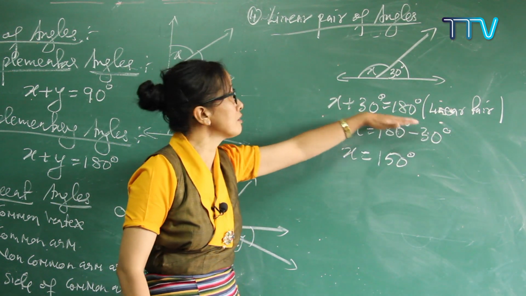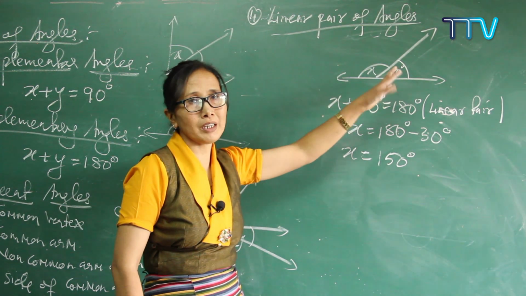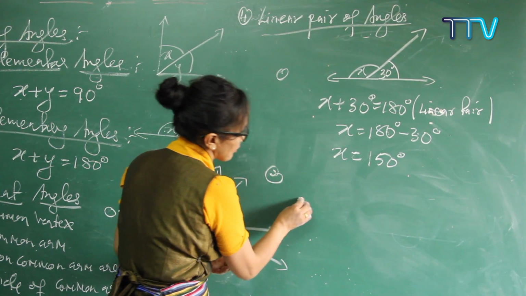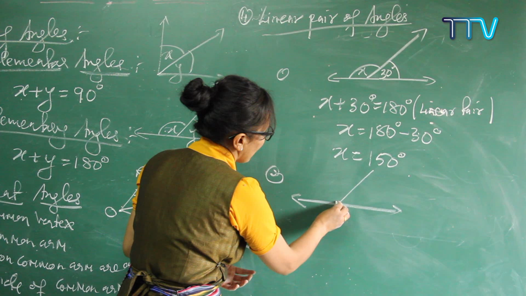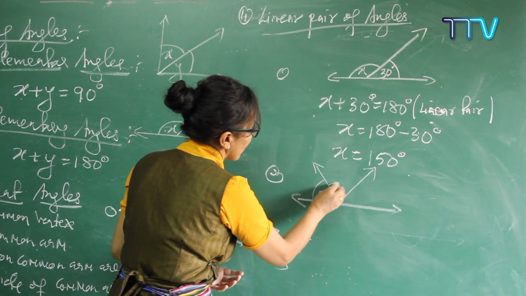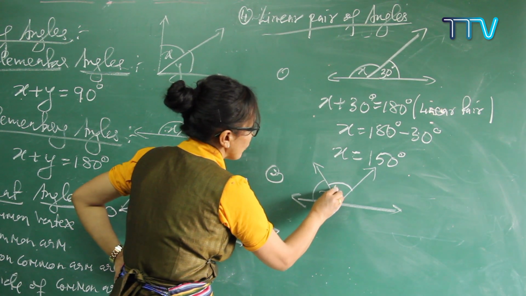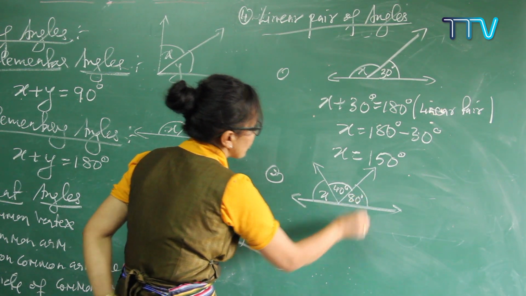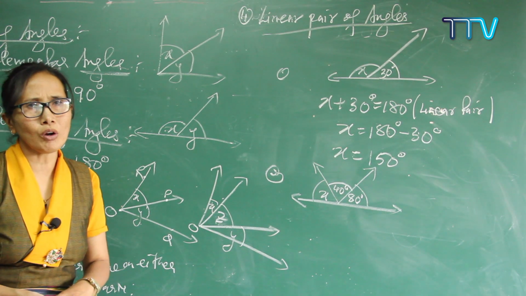Correct? So linear pair means adding two, and not only two but more than two also. If you add up more than two angles, let's see an example. Let me give a simple example. Sometimes you can get a question in this way. See here, I'll draw it like this. Here you write x, and let's put any value, 40, and here I'll put 80. Now sometimes your question may be, find x. So how do you find the value of x?